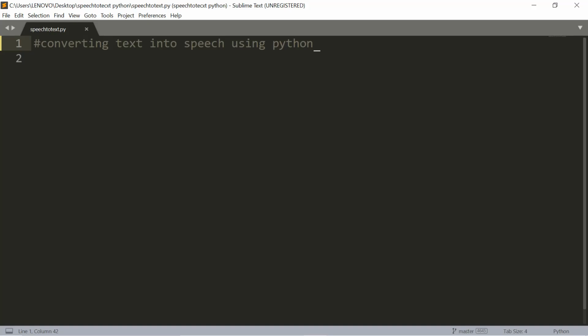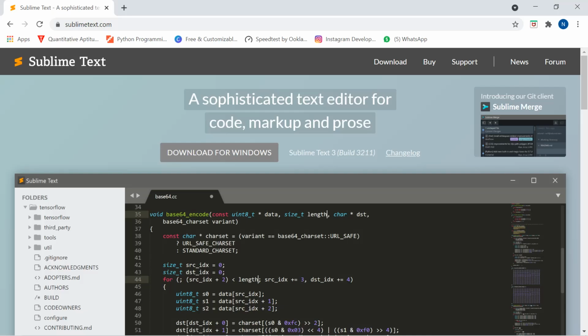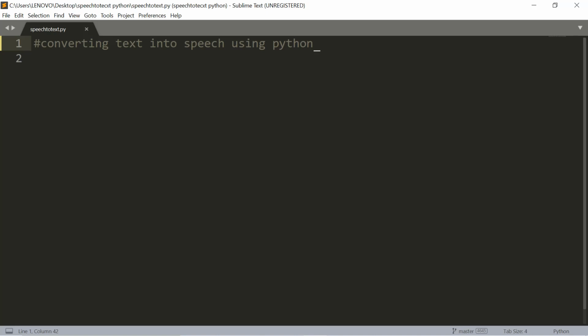Then create a Python file and open it in a text editor. For this tutorial, I'm going to use Sublime Text Editor. Sublime Text is a lightweight and free-to-use text editor. If you want to download Sublime Text Editor, go to www.sublimetext.com and download this editor. Let's get started with programming.